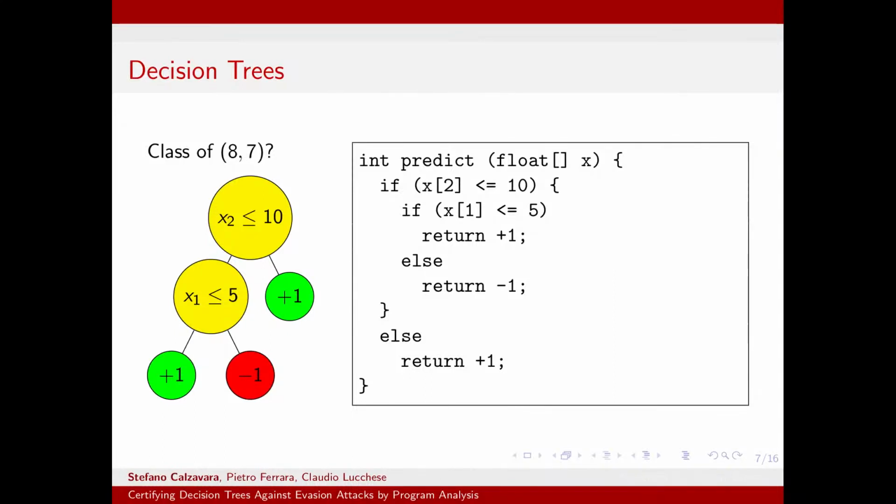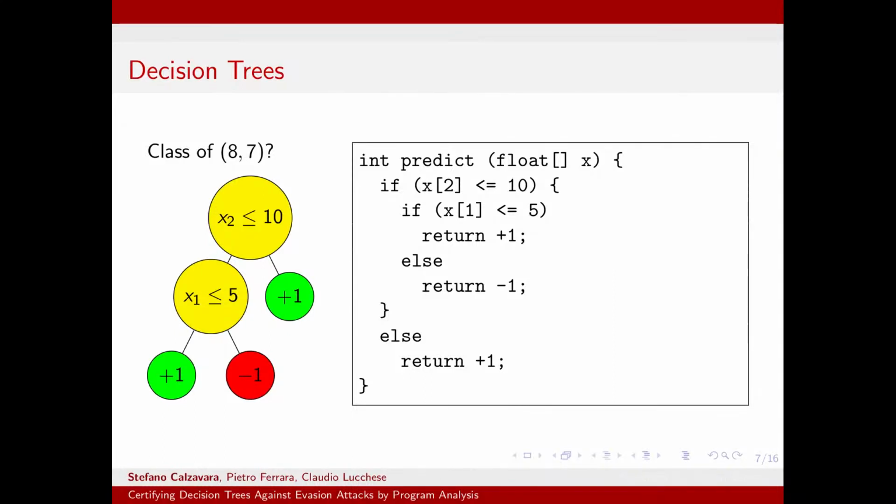Instead, the left subtree is an internal node which contains another check where we verify whether the first feature has a value which is less or equal than 5, and if the test succeeds, we go in the left child and we give +1 class to the instance. Otherwise, we go in the right child and we give the class -1.